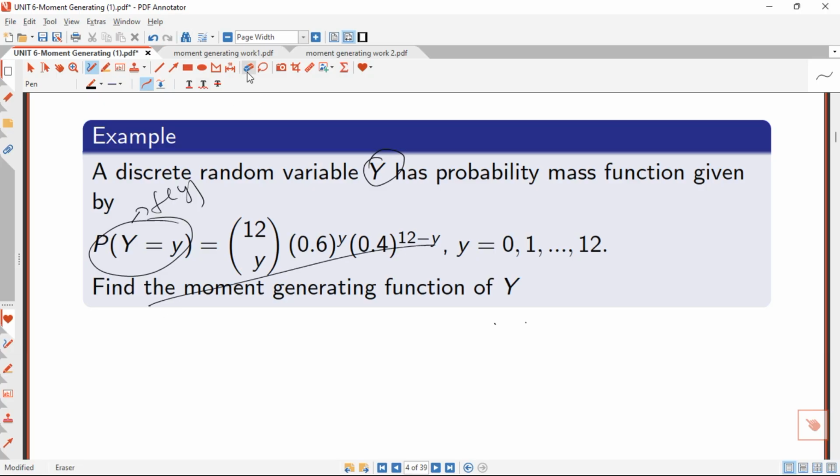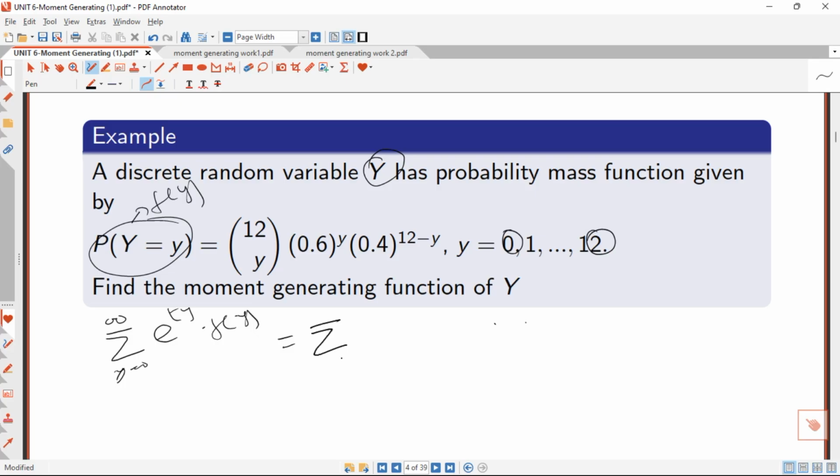So we have learned that we should generate the moment generating function for y. That one is in terms of the discrete case. And for the discrete case, our moment generating function is the summation, y moving from 0 to infinity, of e raised to the power t y times f of y. That is what we just learned. But we should know that our y is moving from 0 to 12. So we are not going to move from 0 to infinity, but rather 0 to 12. So we will come back and redefine that.